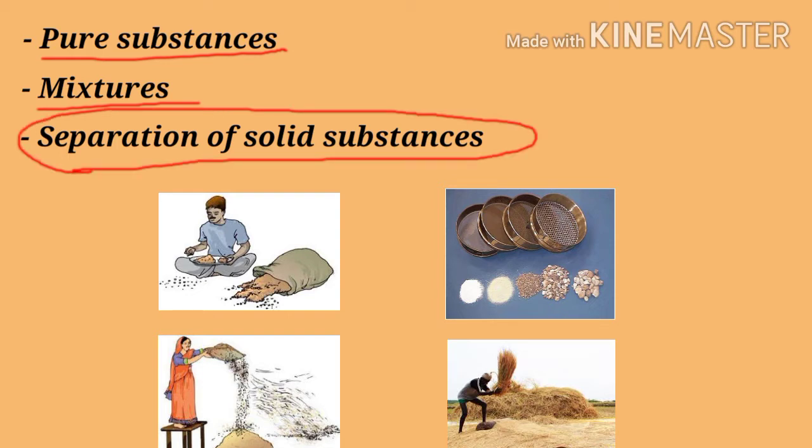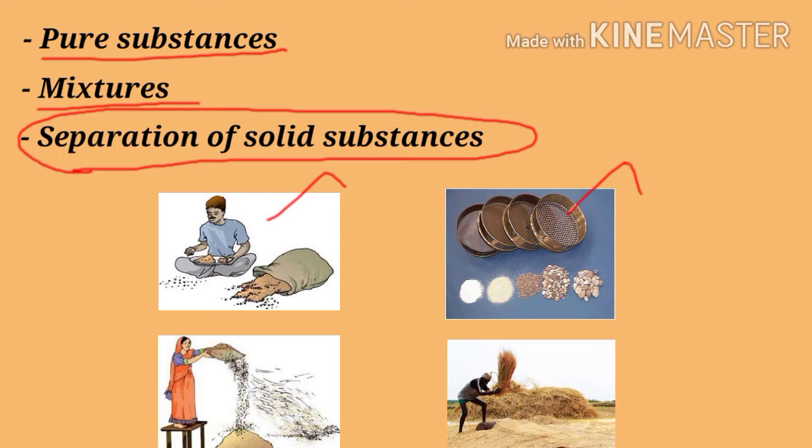Next is the methods of separating solid substances. First is hand picking. Hand picking is the process of picking up of unwanted materials from the food grains and other useful things. Second method is sieving. Sieving is used to separate solid substances that differ in size.